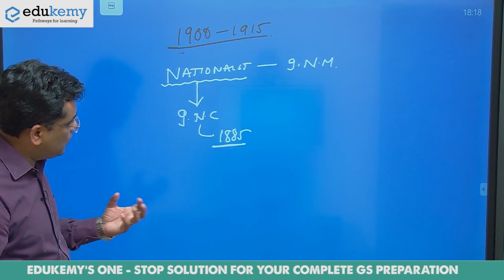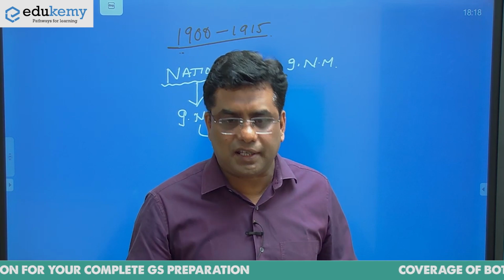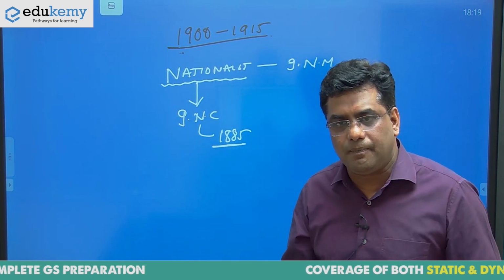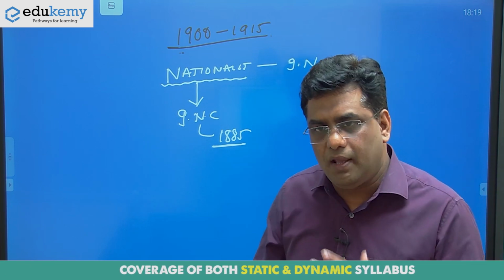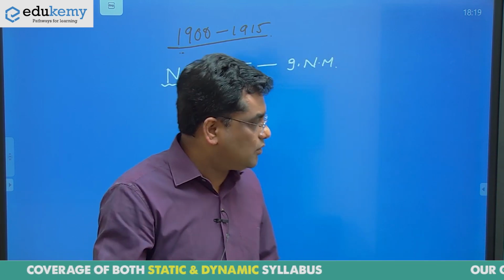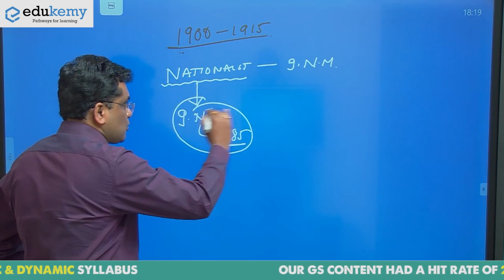What is so beautiful about this establishment of Congress is that all the major collective consciousness of nationalism, whether political nationalism or economic nationalism or cultural nationalism, got one place to express, and it is called Indian National Congress. This is called the Indian National Movement.